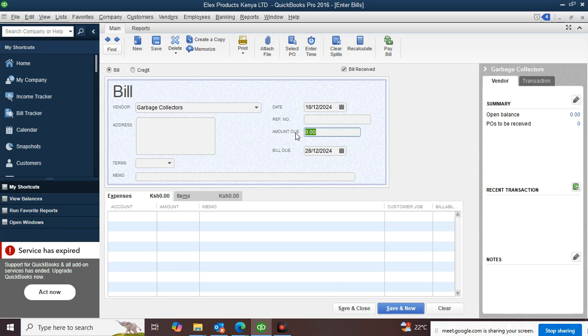Amount due. Now the amount which you are supposed to pay. Let's say, for example, 200. Next. The memo. Then you can write that you are paying the bill for garbage collection for the month of November.